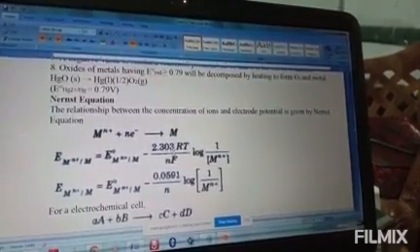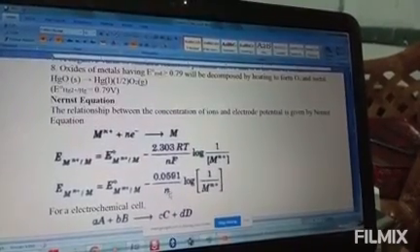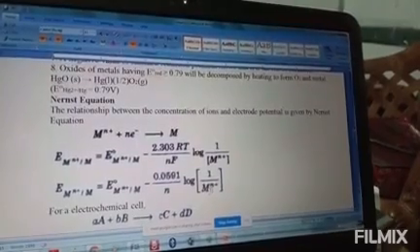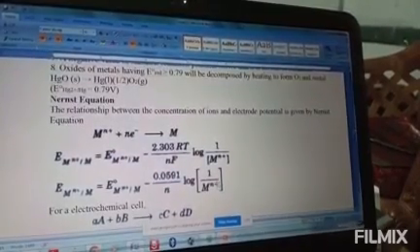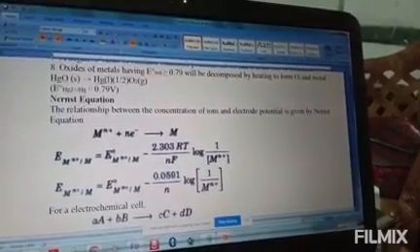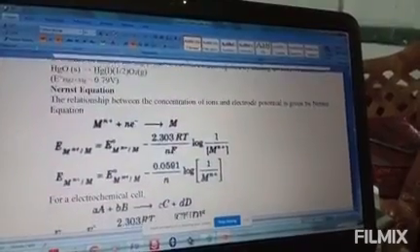So this value we can write as 0.0591 divided by n. Now log of 1 to the power 1 divided by M^n+ concentration. So this is the Nernst equation for the given metal.